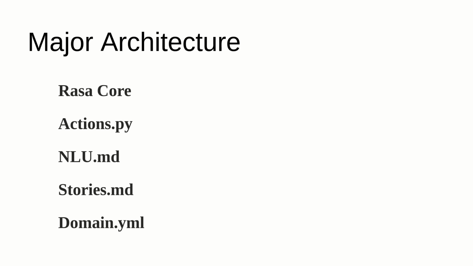Stories.md will take care of the flow, what should come after our message. Suppose a user comes and says hi, that is a greeting message. For that we need to write a story: the user will say hi and the bot should say hi; the user will say bye, so the bot will say goodbye. Such kinds of stories we need to write in stories.md. And in domain.yaml, we are going to write our actions, utterances, etc. I will tell you what an utterance is.